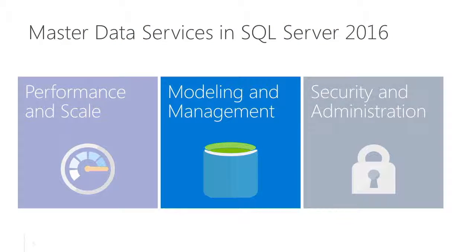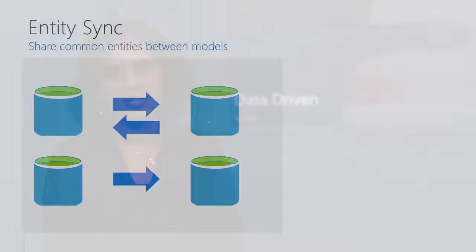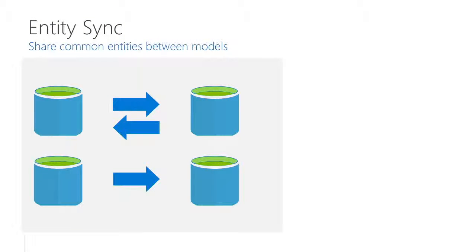Modeling and management has many features. One such feature that we have added in this release is the ability to create entity sync relationships. In the previous releases, if an administrator wanted to share an entity between various models, the only way for him was to duplicate this entity manually and keep them in sync. As you can imagine, this option does not quite scale.